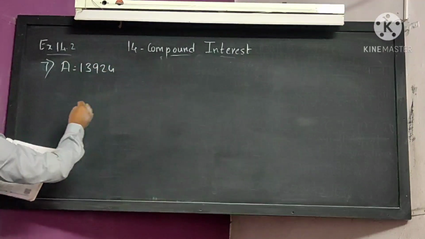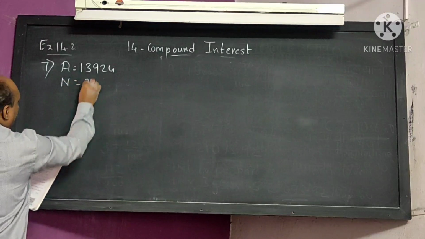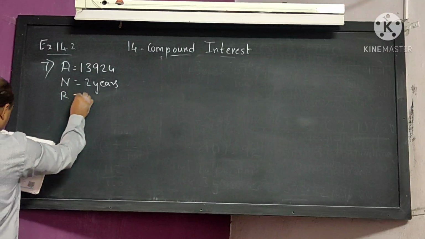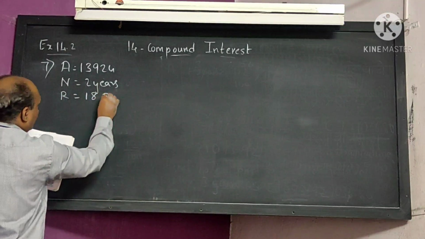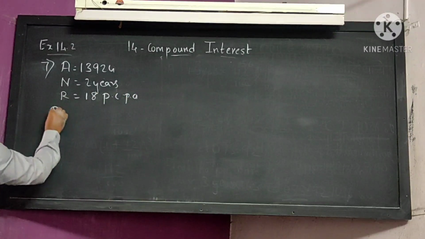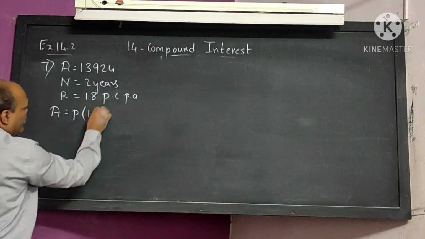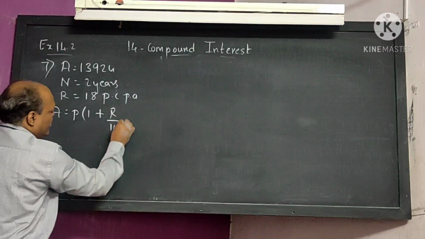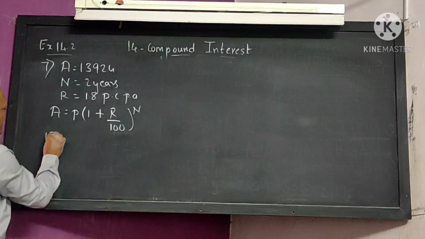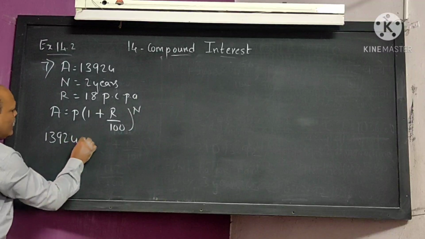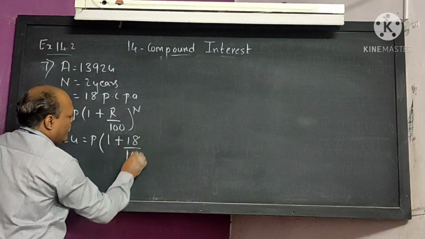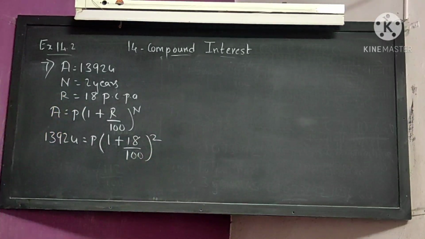So the amount is given to you, 13,924, and n is given to you, 2 years. R is given to you, 18% per annum. We have to find the principal. Amount formula is P bracket 1 plus R upon 100 bracket raised to n. Amount is given to you, 13,924. Principal P, 1 plus R is 18 upon 100, and n is 2. I hope all of you understood here.